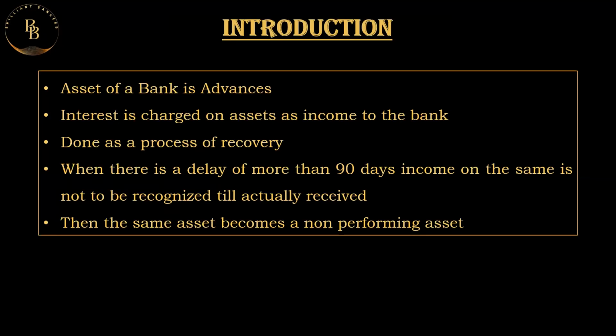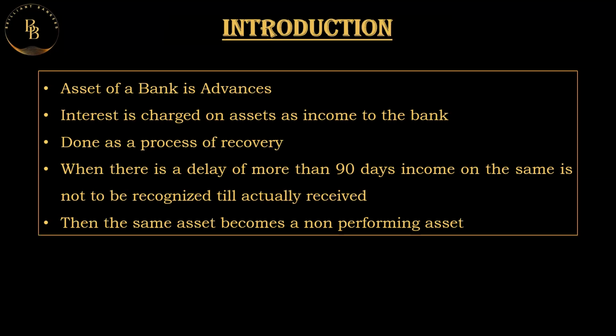When there is a delay of more than 90 days of interest on the same account, and till the time it is not actually received, it is called an NPA. So, what is the income in an account? We can't take the income on an advance account on a day-to-day basis. It's only done after it is actually received.